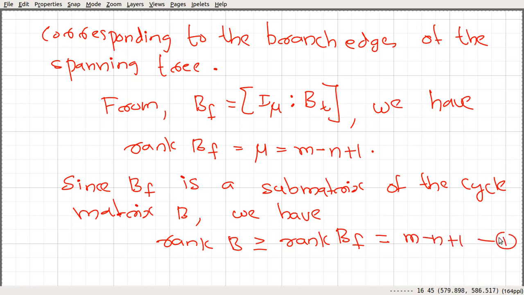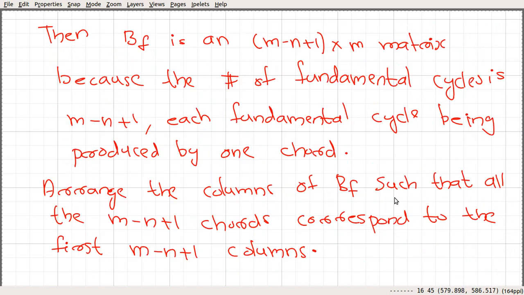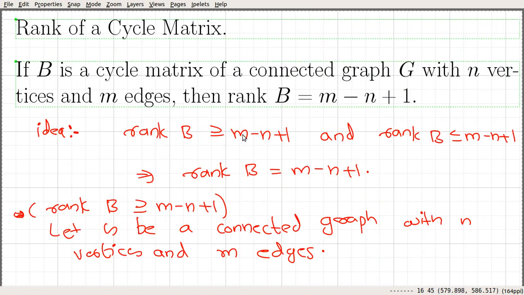Let that be our equation 1. So here we proved rank of B is greater than or equal to m minus n plus 1 using this argument. Next, we are going to prove the other inequality, and then combine the two to get our result.